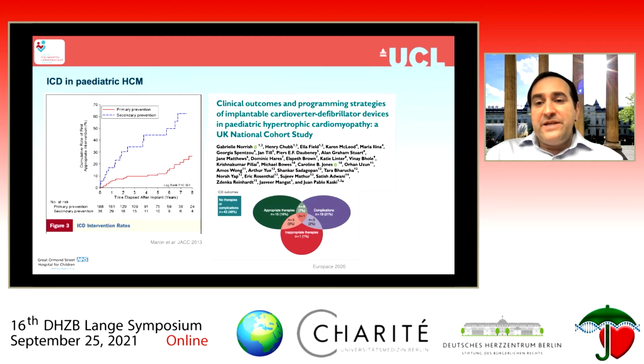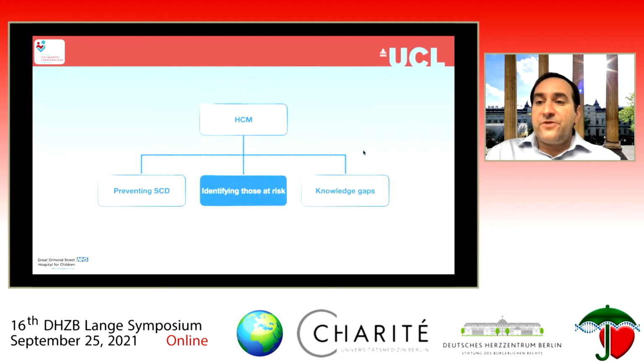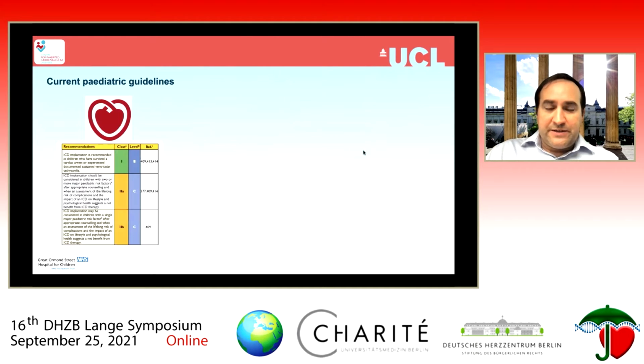We know that particularly in the pediatric population, there is a high prevalence of complications, particularly related to leads, but also infection and psychosocial issues to consider. This is beyond the scope of my talk, but certainly in recent eras, there's been a move towards implantation of simpler devices, so single lead devices or subcutaneous devices, for that very reason. But what all of these data highlight is how important it is for us to be able to adequately identify those children who would benefit most from having an ICD implanted.